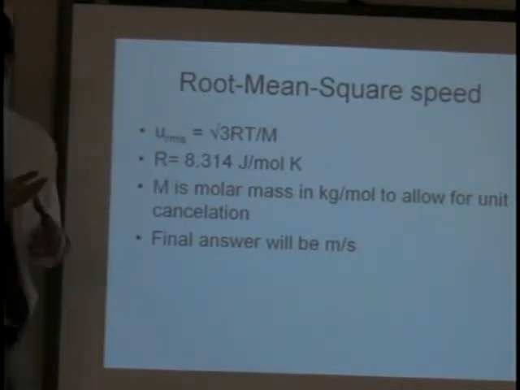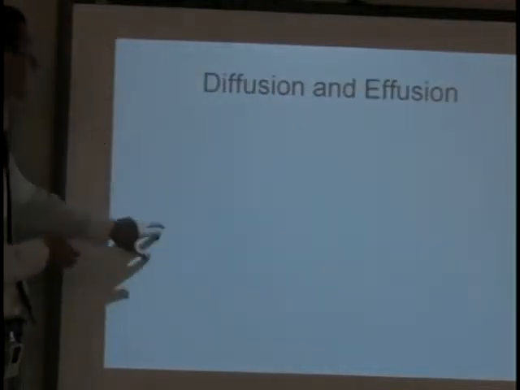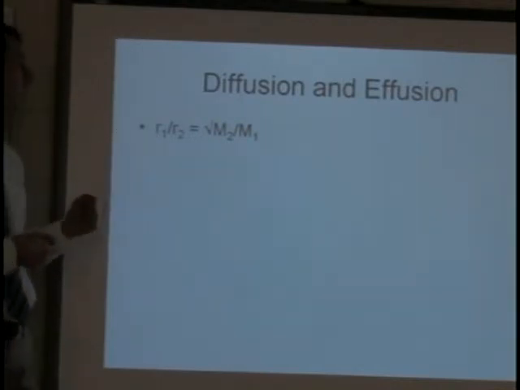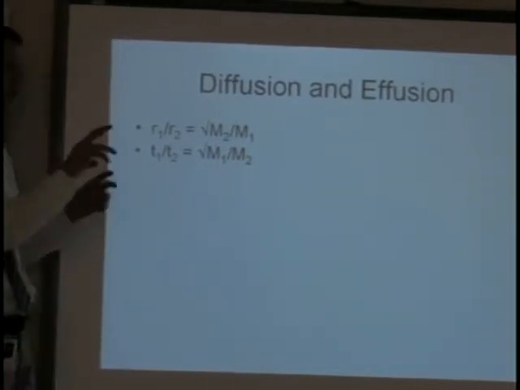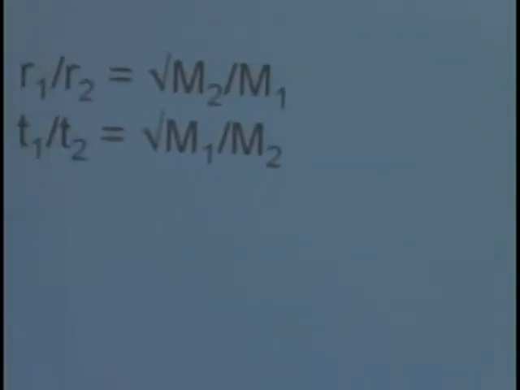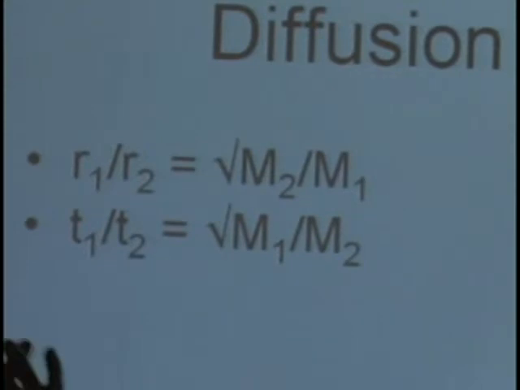One equation that I think you'll more likely see is dealing with what's referred to as diffusion and effusion. R1 over R2 equals the square root of M2 over M1. So rate of the one gas versus rate of a second, the molar mass of the second gas versus the molar mass of the first, is one way you might see this equation. The second way is actually flipping it, where T1, the time for a gas to travel, over T2 equals the square root of molar mass of 1 over molar mass of 2. So there's two different ways you could see it.